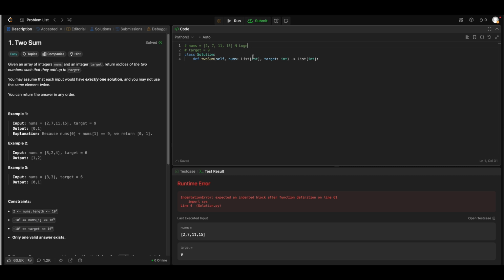Sorting alone takes n log n, and then again I need to go through all the items, which is n log n plus n, which is basically n log n. But can I do better?